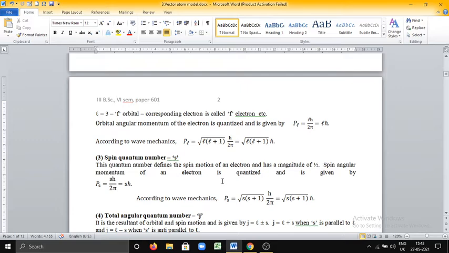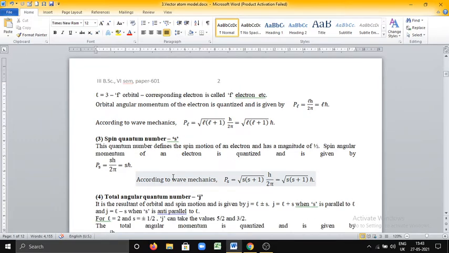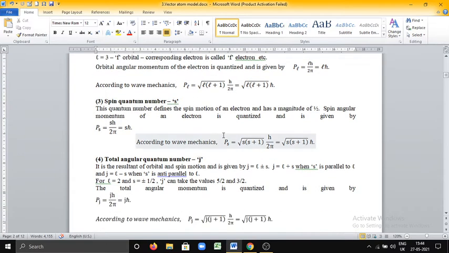Spin angular momentum of an electron is quantized and is given by Ps is equal to S into h by 2 pi or S into h cross. According to wave mechanics, this can be written as root of S into S plus 1 h by 2 pi or root of S into S plus 1 h cross. This is spin quantum number. Spin quantum number can take only two values, plus half or minus half.